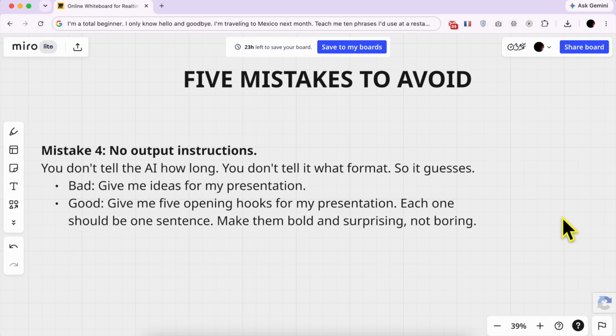The next mistake is no output instructions. You don't tell the AI how long, you don't tell it what format, so it guesses. A bad example can be give me ideas for my presentation. A better one can be give me 5 opening hooks for my presentation. Each one should be one sentence. Make them bold and surprising, not boring.